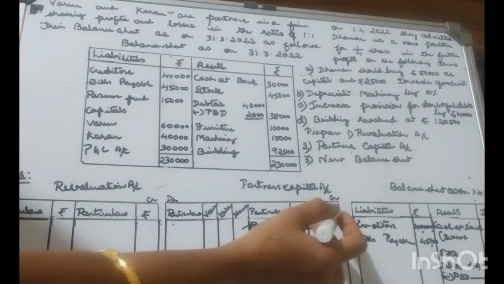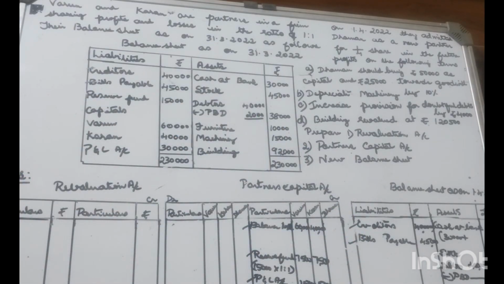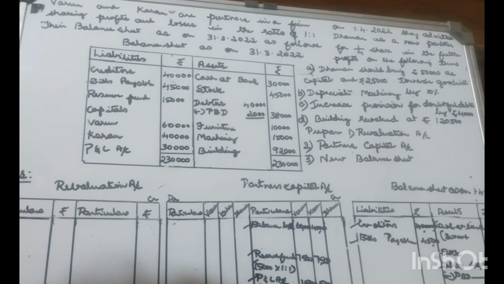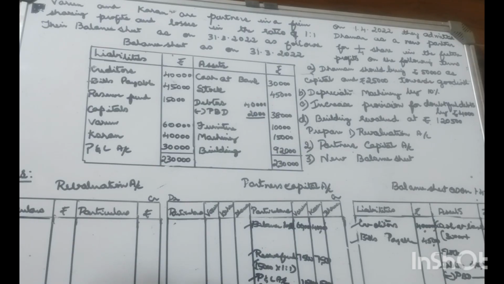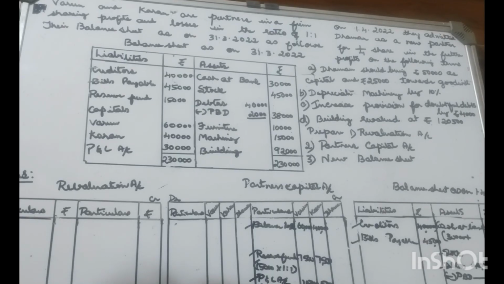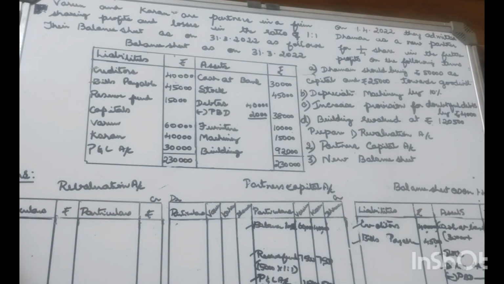Daman, who is the new partner, was admitted into the partnership business for a 1/4 share. Daman should bring 50,000 as capital, so it has to be recorded in the cash account with capital amount 50,000 plus goodwill amount 25,000. So 75,000 appears under the new partners column.